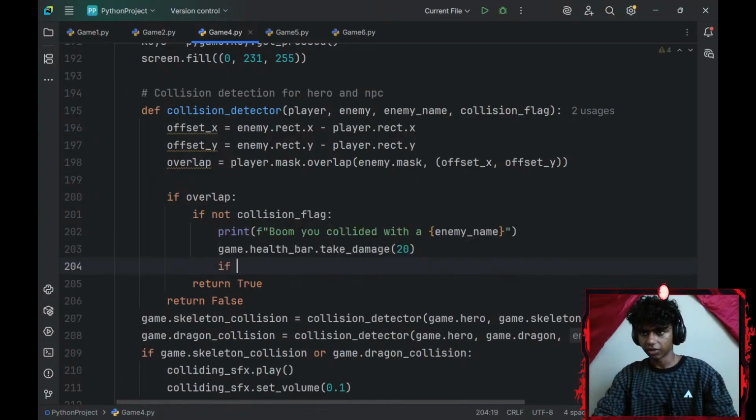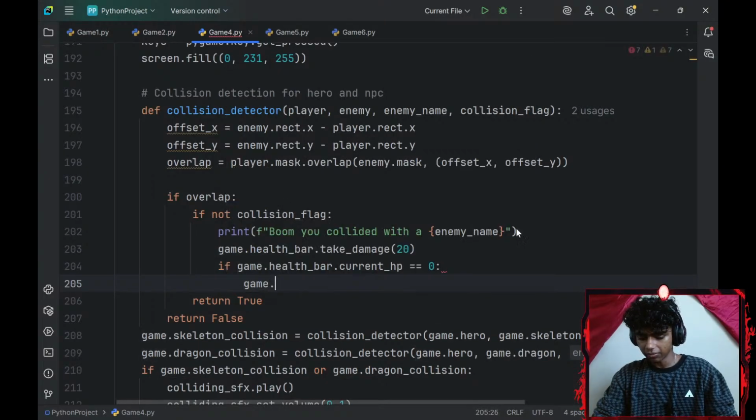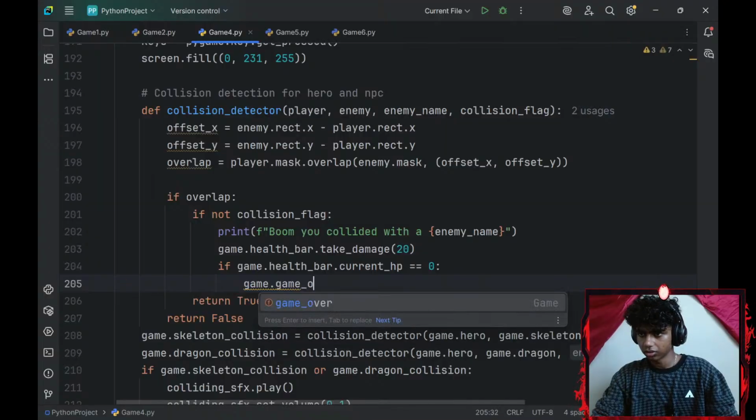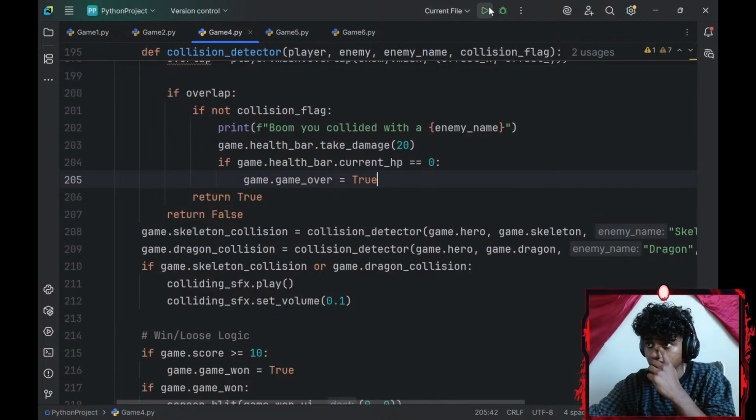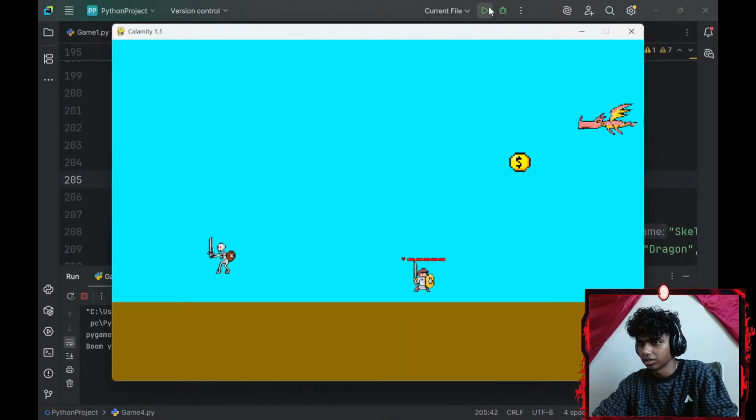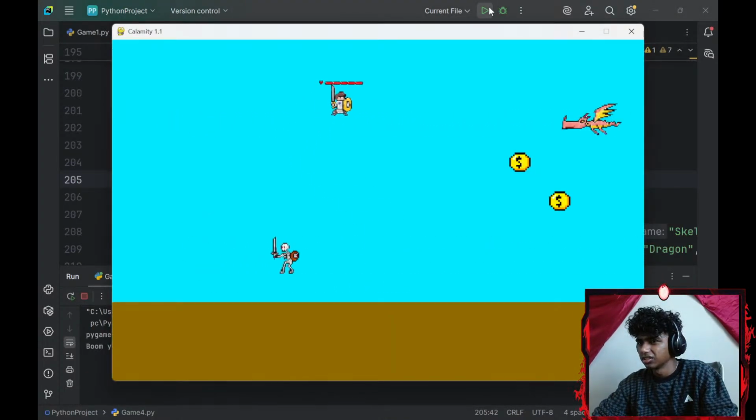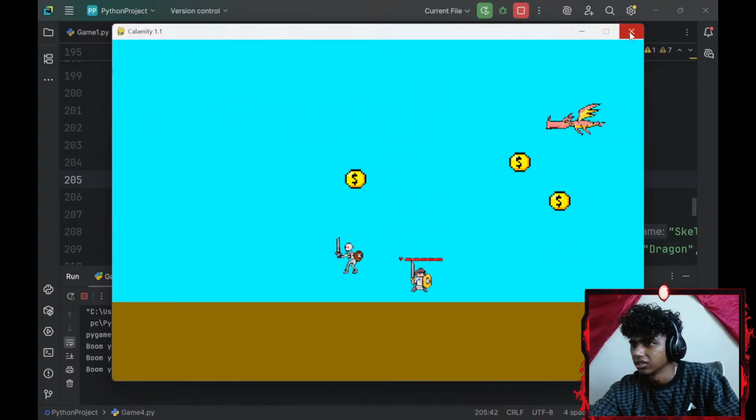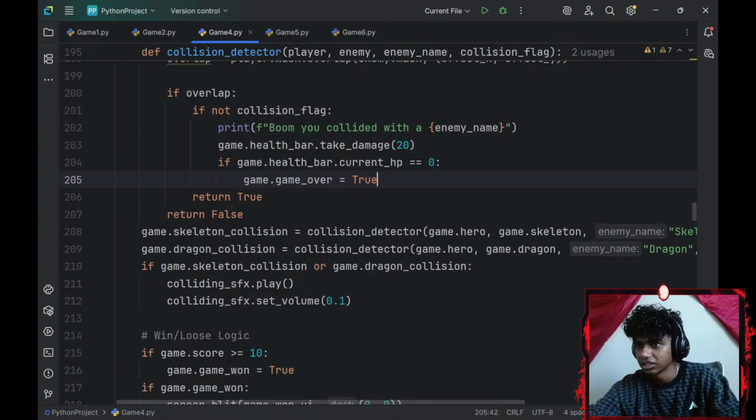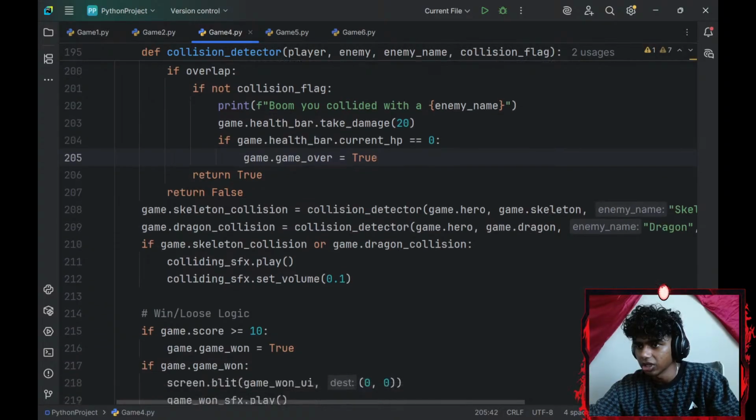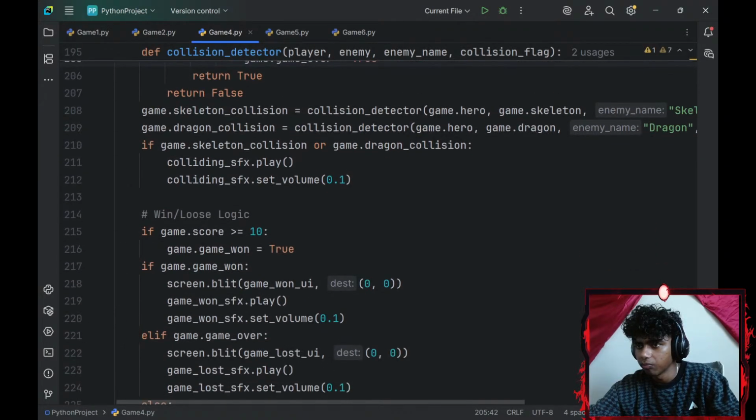Okay, let me go with an if statement. If game.healthbar.current HP equals 0, game_over equals true. Okay, I'm pretty sure that wouldn't change a thing. That aside, why doesn't it change this thing? Are my file paths correct? Game.current HP equals 0.